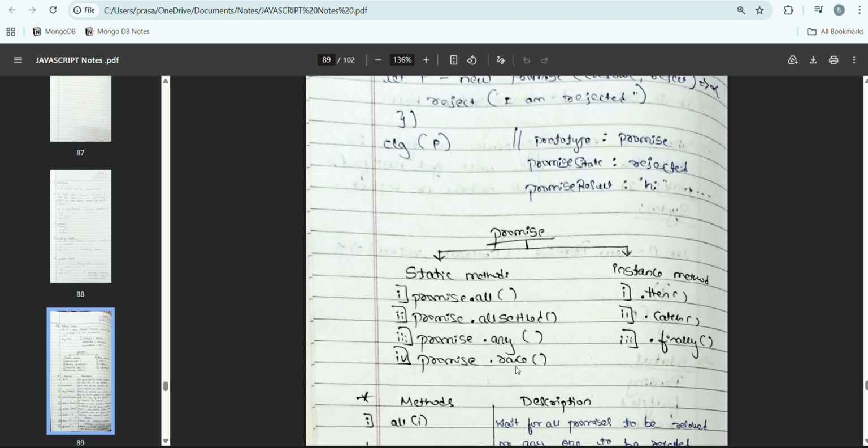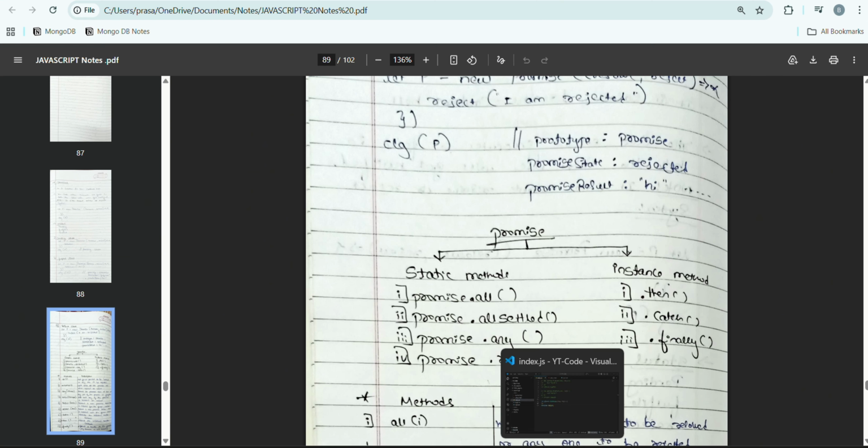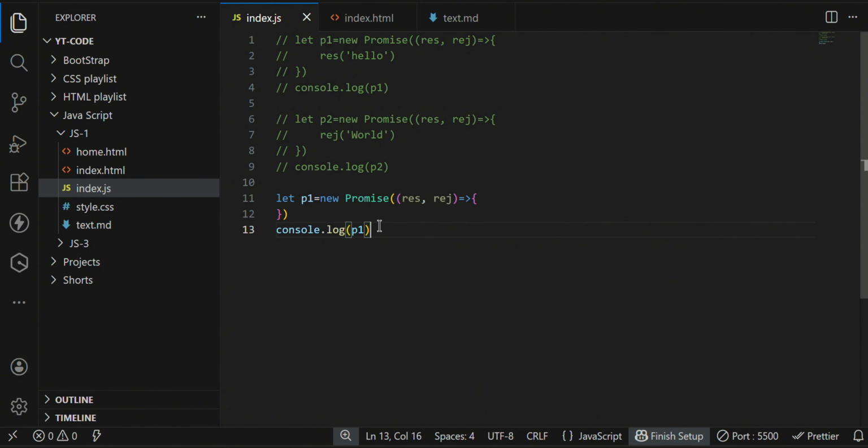And inside the instance, we are having the dot then, dot catch, and dot finally. How to use all these and where to use them, I will explain one by one. First, I will write the Promise.all, and we will go with this example.